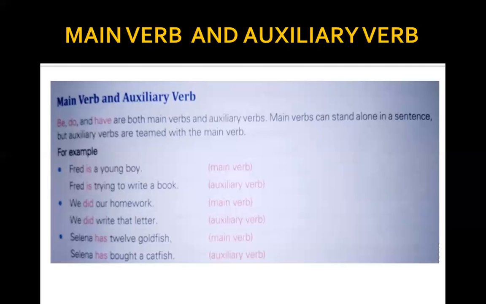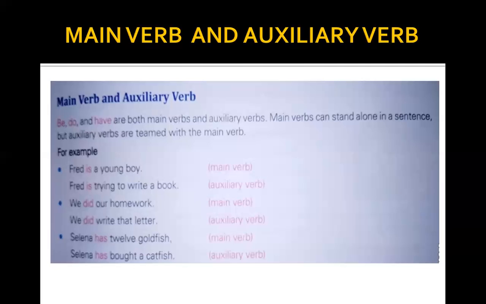Like if I say the sentence, Fred is a young boy. Here is is a main verb. But if I say Fred is trying to write a book, here is is an auxiliary verb. Why? Because it is helping the verb and the action that is being done.